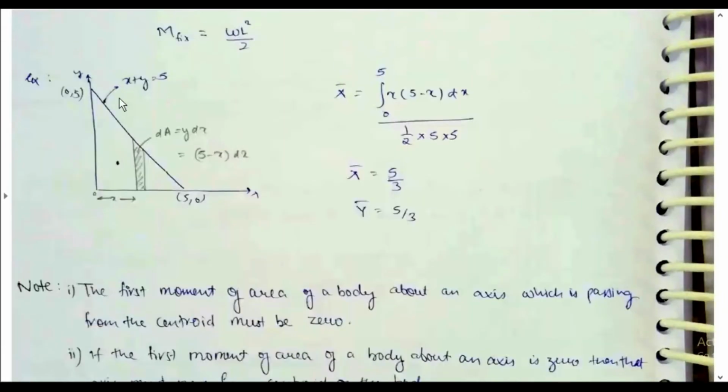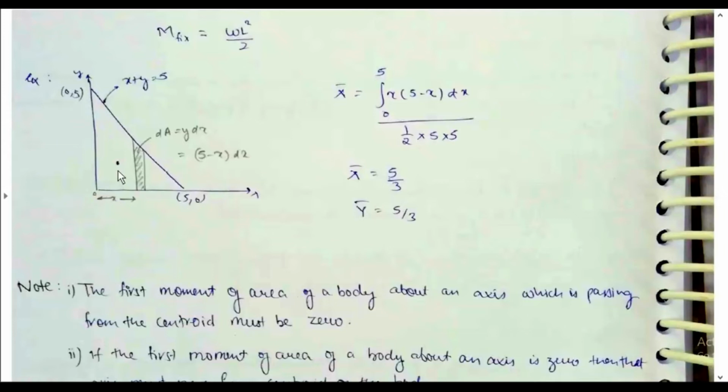Another example: this line is x plus y is equal to 5. X bar is equal to integral 0 to 5 of x into (5 minus x) dx by half into area. This whole part is to be considered.